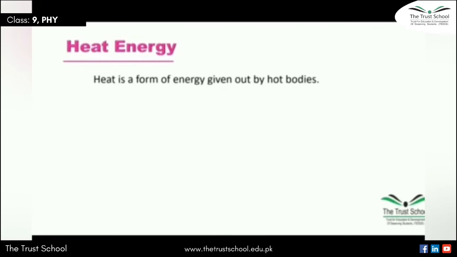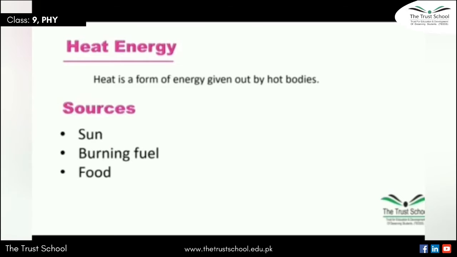लेट्स सी सम ऑफ द सोर्सेज ऑफ हीट एनर्जी. One of the very big sources of heat energy is sun. Next is burning fuel. Obviously, by burning fuel, we get a lot of heat energy. The food we take also provides us heat energy.